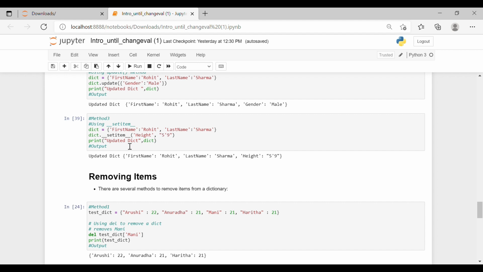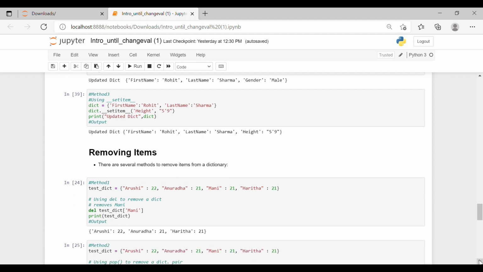So we'll print the updated dict. The updated dict will be first name is again Rohit, last name is Sharma, which we were having earlier. The new entrant is the third pair, the third item, where height is my key and 5'9" is my value. So this is how we'll be adding new pairs or new items to our dictionary.